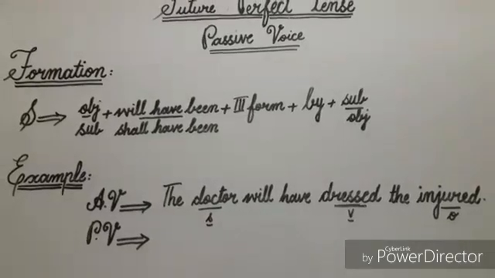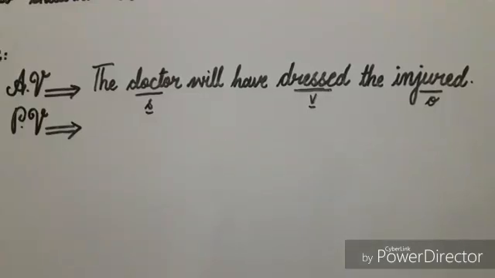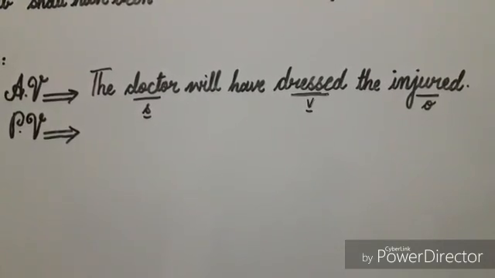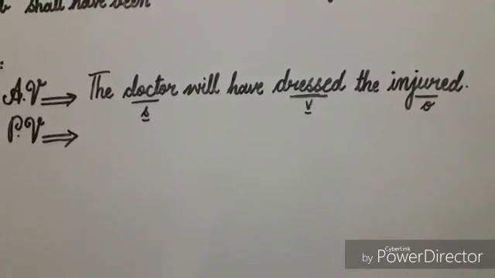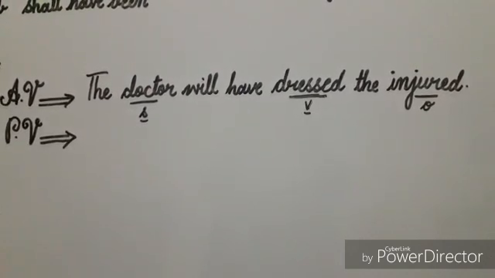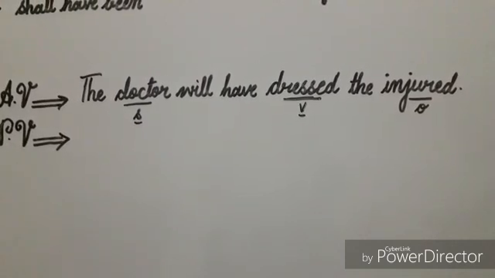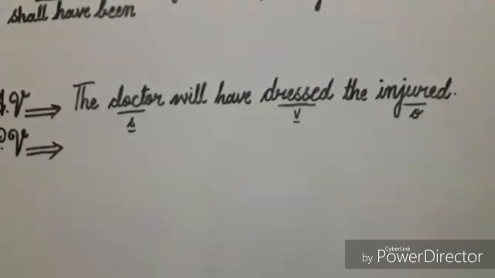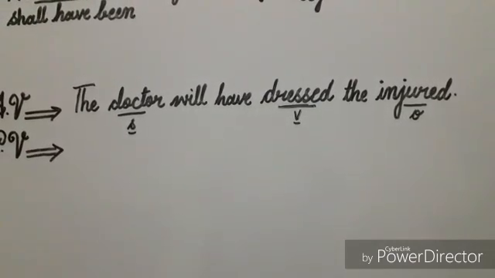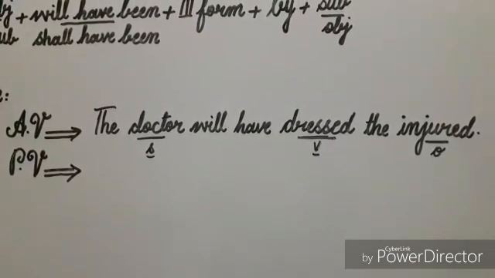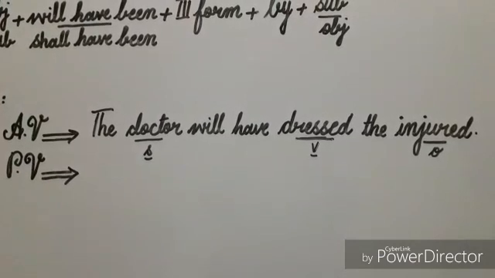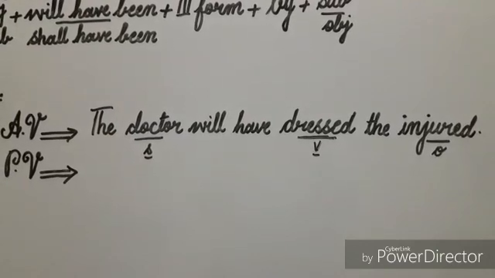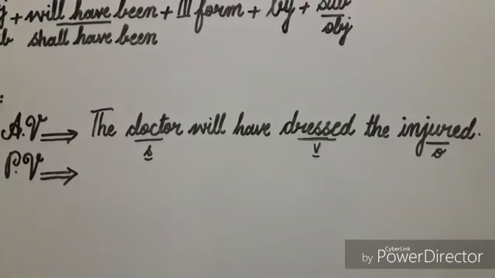Now I'll explain this formation by example. The doctor will have dressed the injured. In this sentence, the word dressed is verb because it is showing some action and its subject is doctor because doctor is doing the work of dressing, and injured is object because the work of dressing is being done on it. In this sentence, verb is in active voice because its subject does something, so it's active voice sentence, and now I'll change it into passive voice.